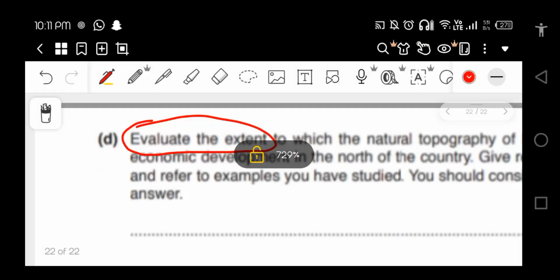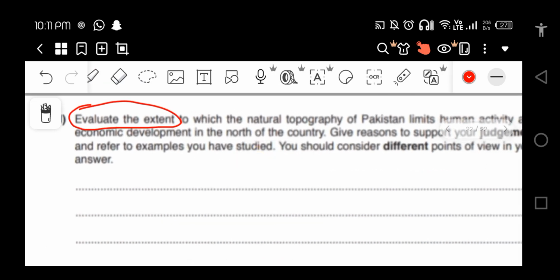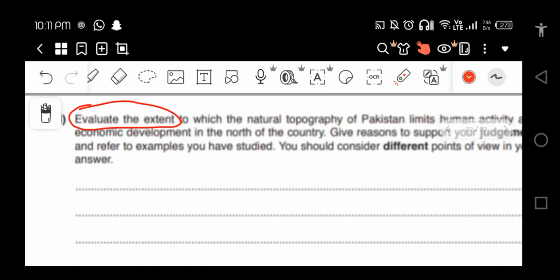So, to what extent the natural topography of Pakistan, or to make it easy for you, think of it as how successful the natural topography of Pakistan is in limiting human activities and economic development in the north of the country. As we know, in northern Pakistan we have mountain ranges, northern and northwestern ranges, Himalayas, Karakoram, Hindu Kush, all these lie in the north of Pakistan. Topography means the features of land: hilly, mountainous, with slopes, some huge massive mountains, and the mountains are covered with snow.